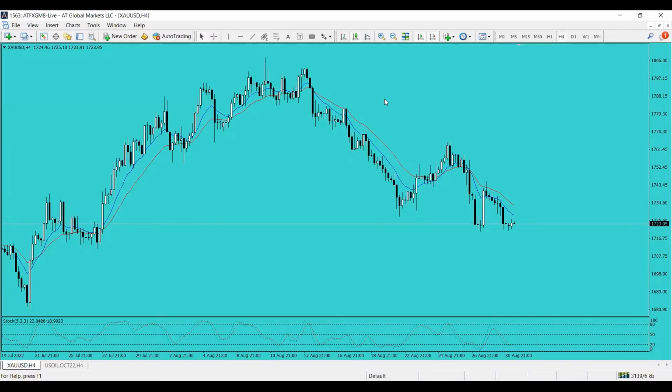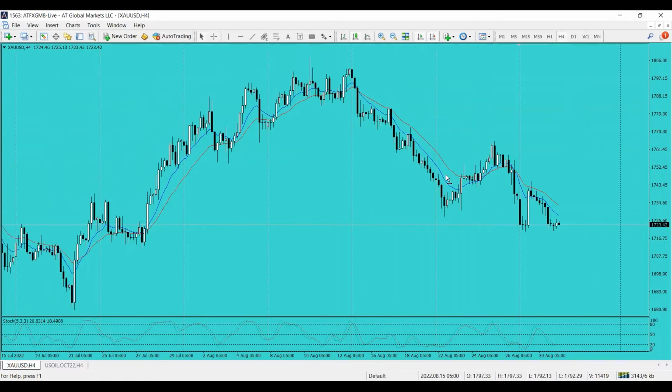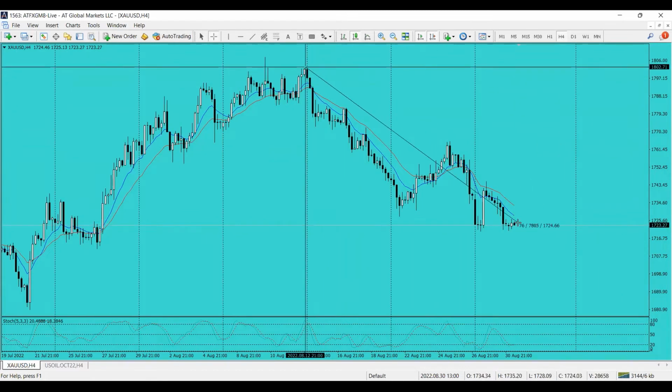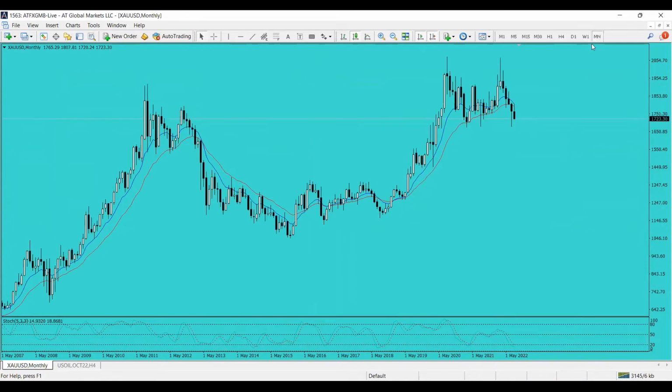So first one is gold. For the past couple of sessions, gold is obviously on the bearish side. If we pay attention to the bigger picture, the monthly time frame is strongly bearish since the price is currently below our 2 moving average here.